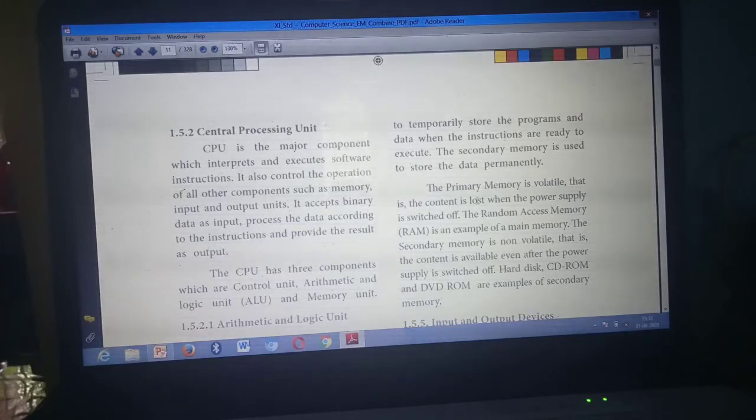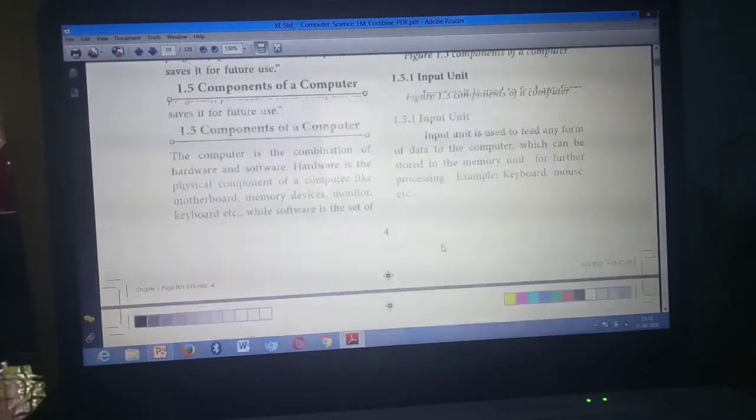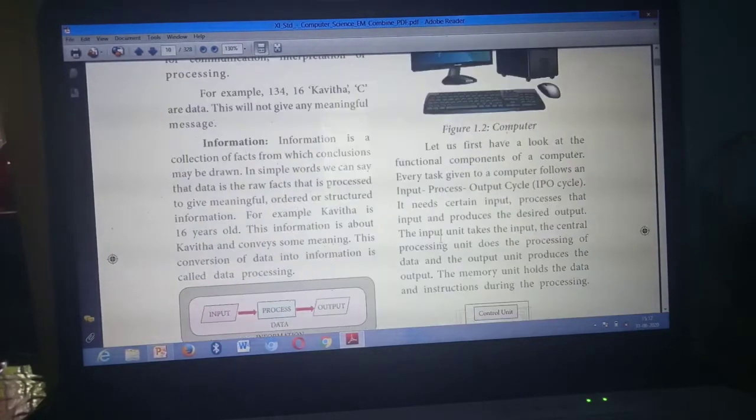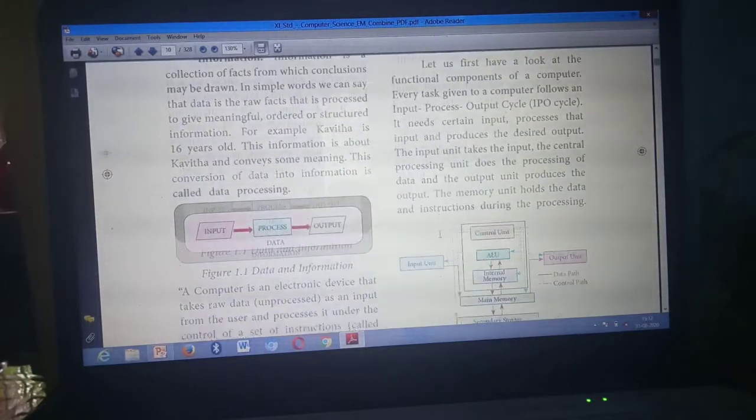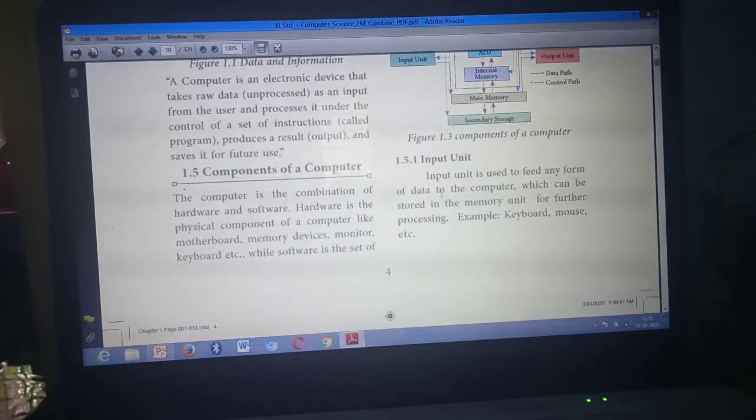Yes. Then next question: Differentiate input unit and output unit. For input unit, take page number 4. Input unit is this one. Mark page number 4, input unit. So input unit, this one.